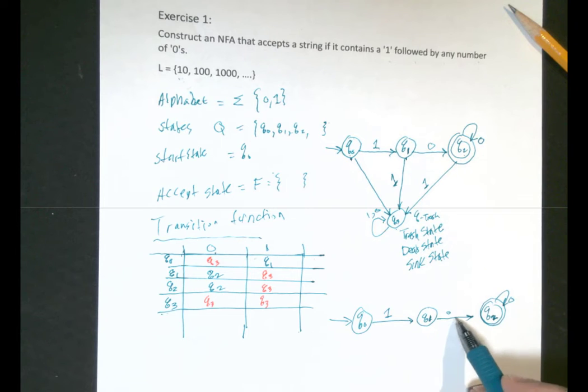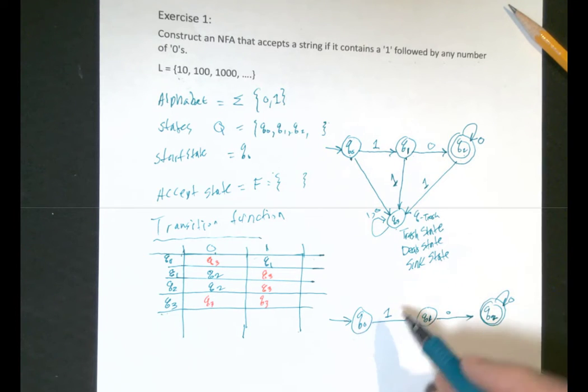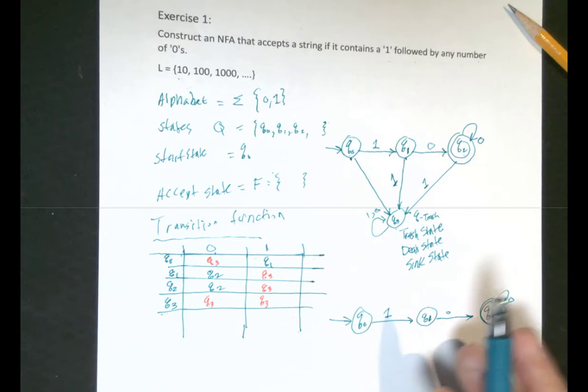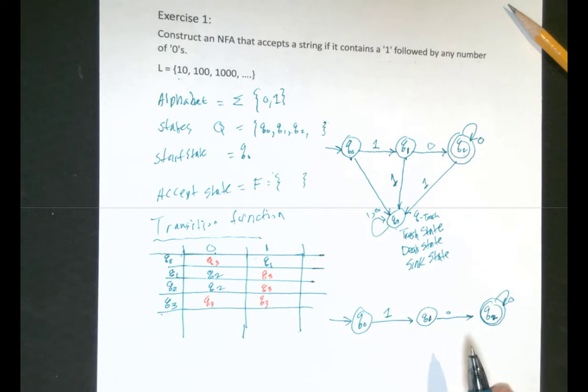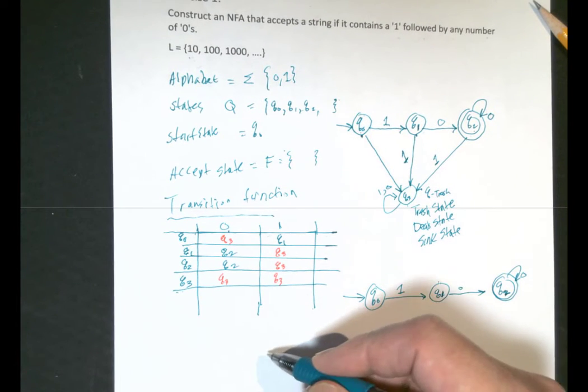If you do it this way, it's fine too, but then you have to adjust your transition function. Because what we're saying here is, if we read a 0 on Q0, we're not going to move anywhere. Here, if we read a 1, we're not moving anywhere, and this is acceptable. But we have to adjust the transition function.